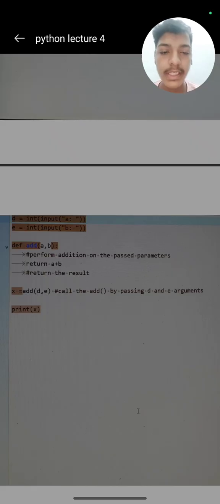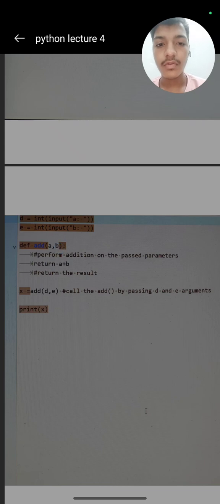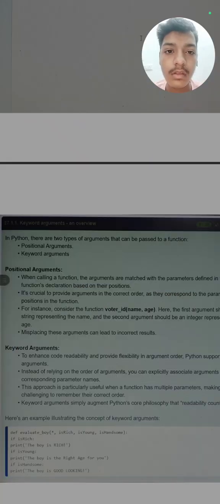Then we will print the variable x. The function is called inside x, so the addition of these two numbers will be printed as our final result. So don't be confused that here it is d, e and there it is a, b, because d and e are the variables used here. In function calling you can give arguments of your choice.